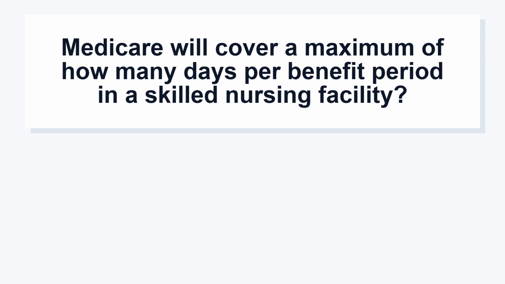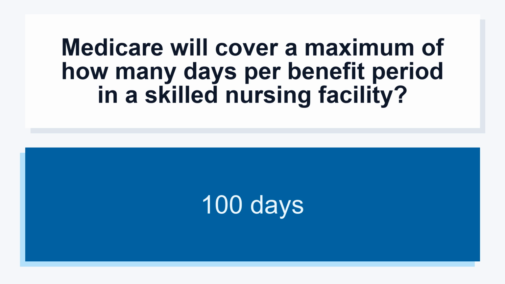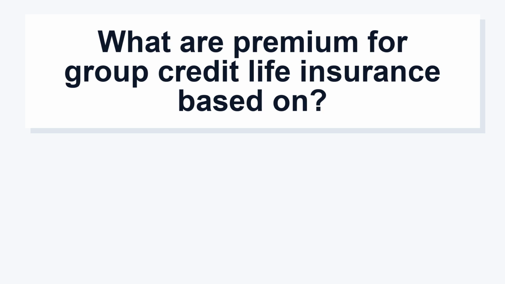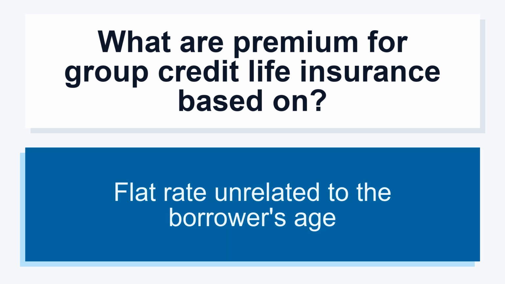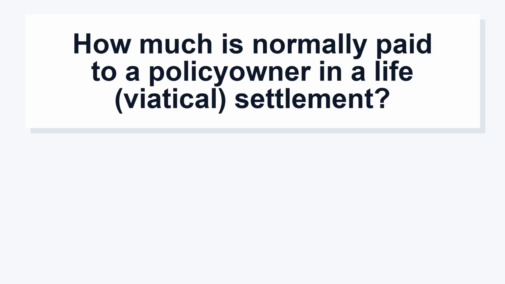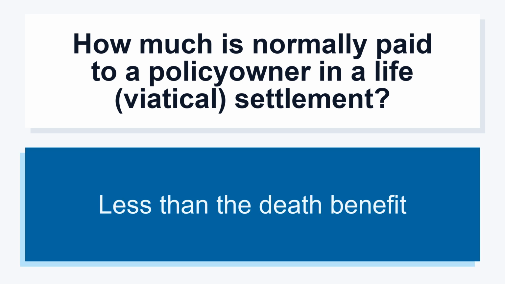Medicare will cover a maximum of how many days per benefit period in a skilled nursing facility? 100 days. What are premiums for group credit life insurance based on? Flat rate unrelated to the borrower's age. How much is normally paid to a policy owner in a life viatical settlement? Less than the death benefit.